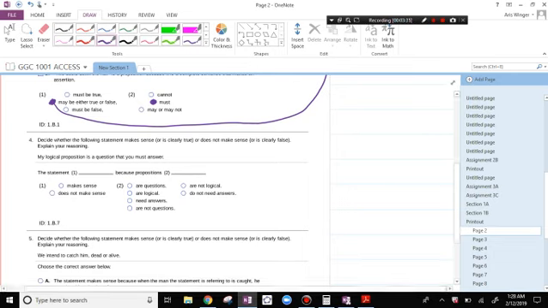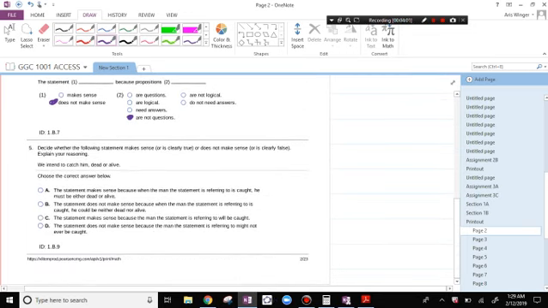Four. Decide whether the following statement makes sense or is clearly true or does not make sense or is clearly false. "My logical proposition is a question that you must answer." Propositions are not questions. The statement does not make sense because propositions are not questions. They are sentences.